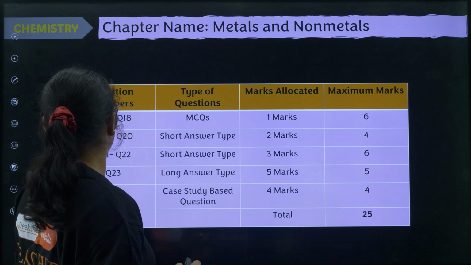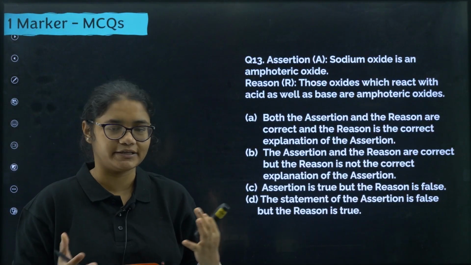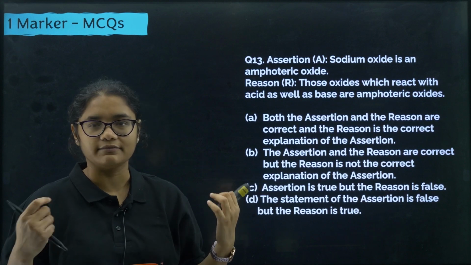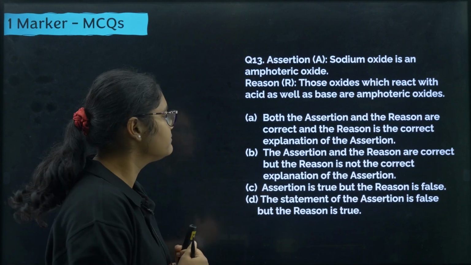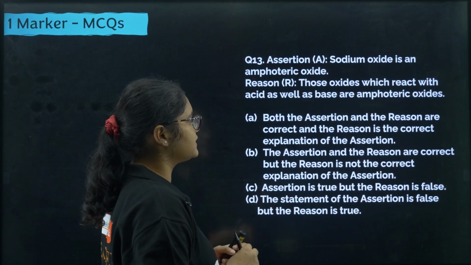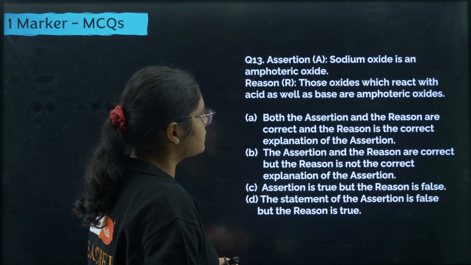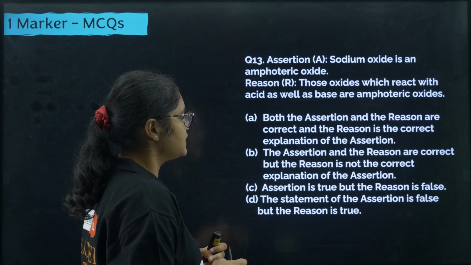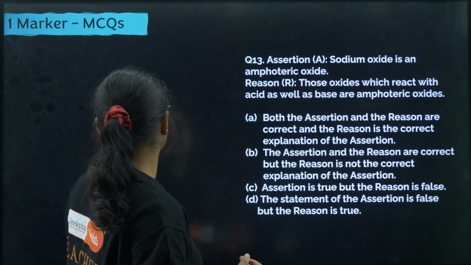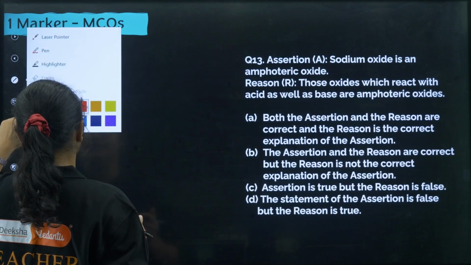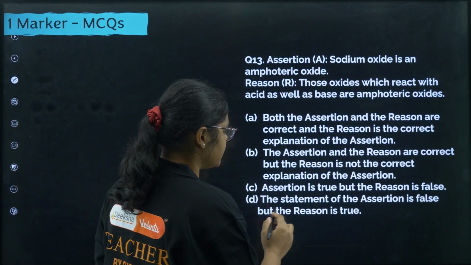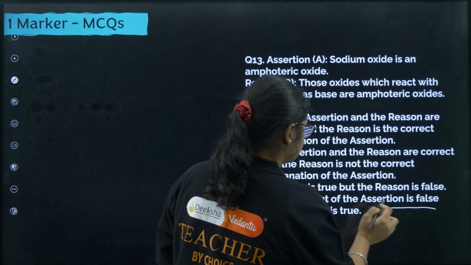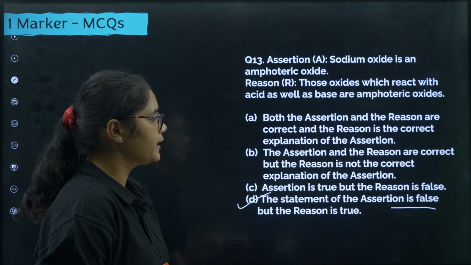So for the first questions I have included a few assertion and reason based questions, because generally we find difficulties in these. The first question is: sodium oxide is an amphoteric oxide. Those oxides which react with acid as well as base are amphoteric oxides. But sodium oxide is not an amphoteric oxide, it is a basic oxide, so the assertion is false. So which option says the assertion is false? Option number D here.